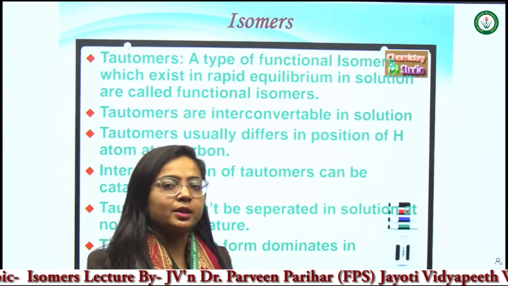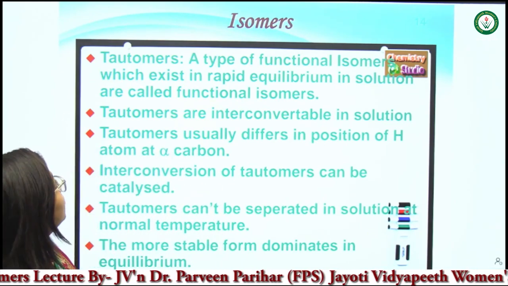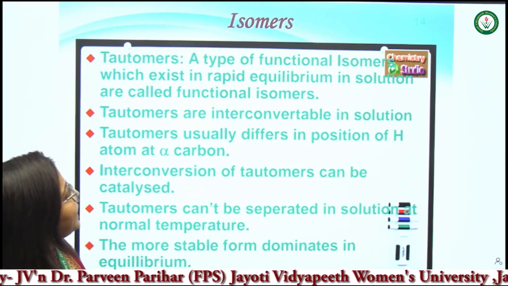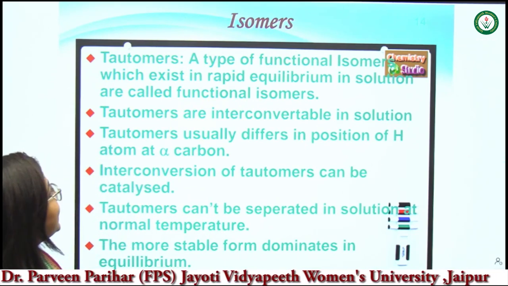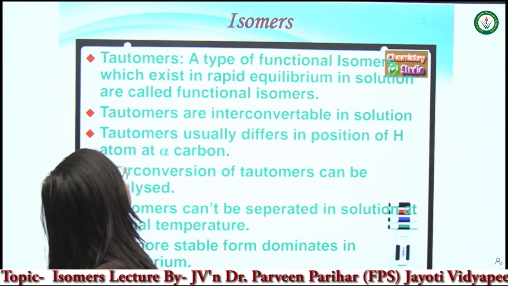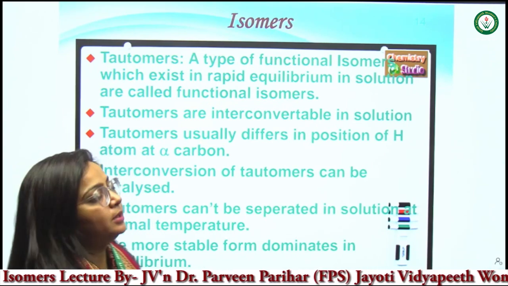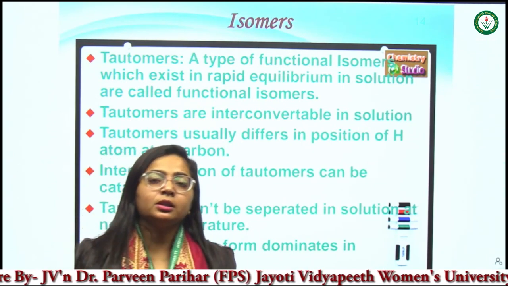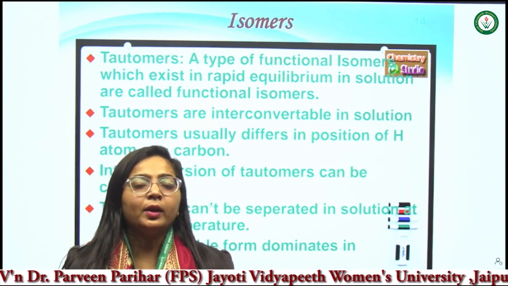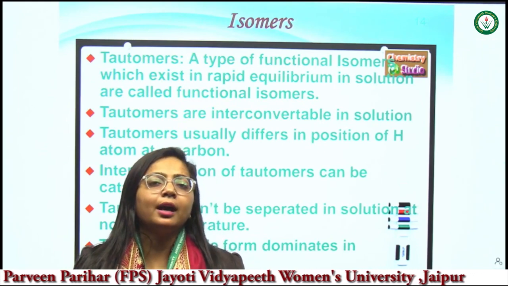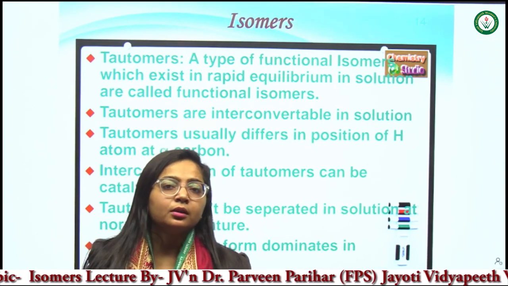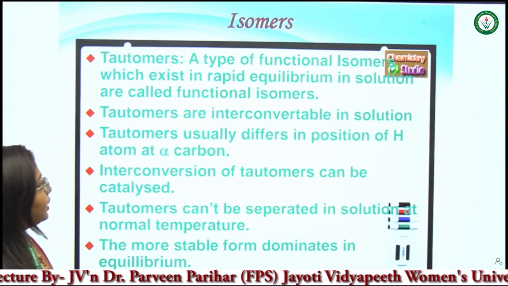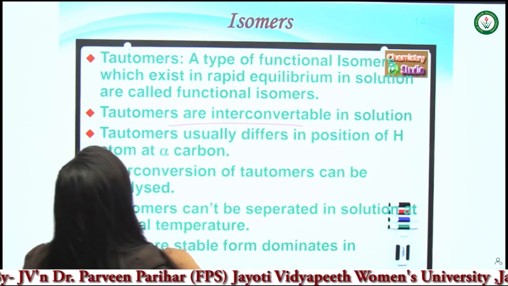Now another type of structural isomerism is tautomers. Which isomers are called tautomers? A type of functional isomers which exist in rapid equilibrium in solution. So tautomers are isomers which interconvert into each other when present in a solution, and we can't separate them out in solution form. These are called tautomers. Tautomers are interconvertible in solution.